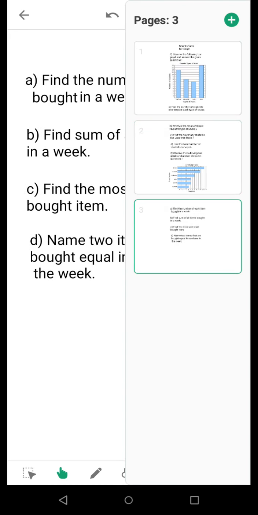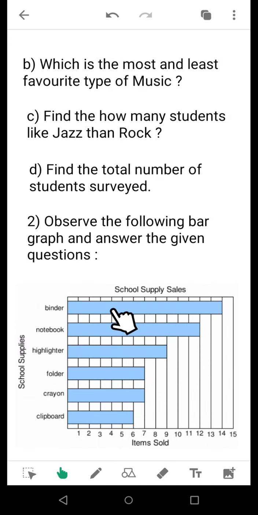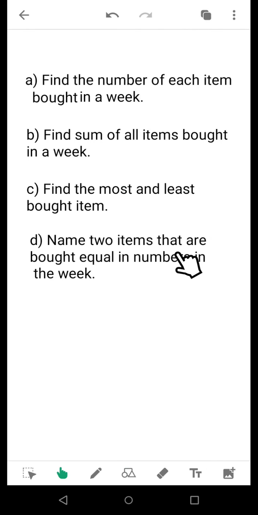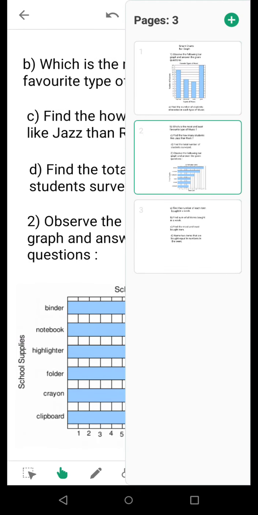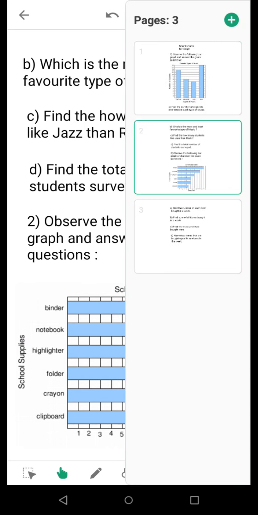Now coming to the third question, find the most and least bought item. If you come over here, you can get a very brief and better idea that by seeing only you can identify which is bought most and which is bought least. And the final question from this graph is, name 2 items that are bought equal in numbers in the week. So again, coming to that graph, you just see if any 2 items are present over here that are bought in the same quantity. You have to name those 2 particular items that are bought in the same quantity, and then your answer would be done. So 4, 4, 8 questions.